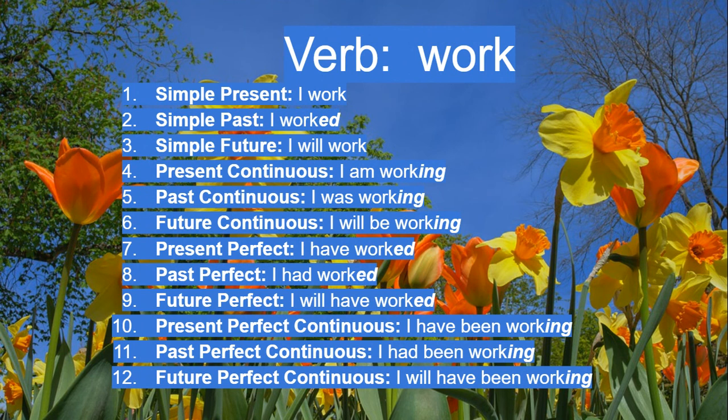The present perfect tense is I have worked. Past perfect, I had worked. The future perfect tense is I will have worked. The present perfect continuous tense is I have been working. The past perfect continuous tense is I had been working. The future perfect continuous tense is I will have been working.